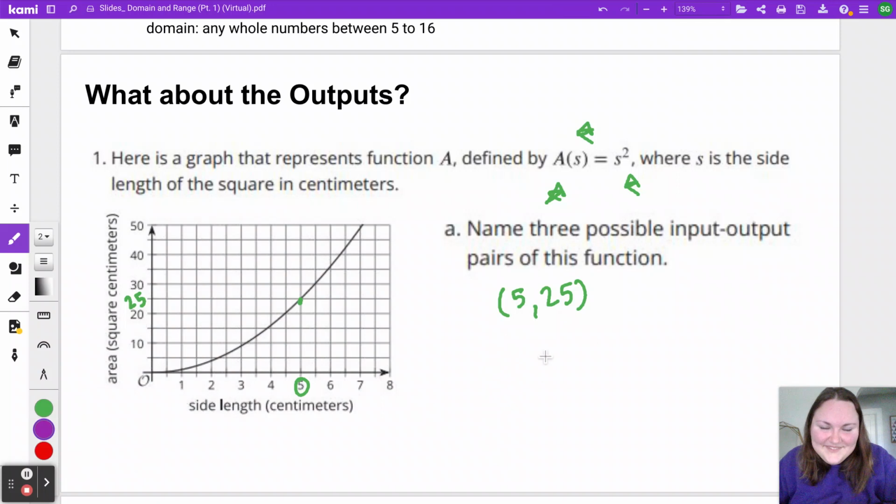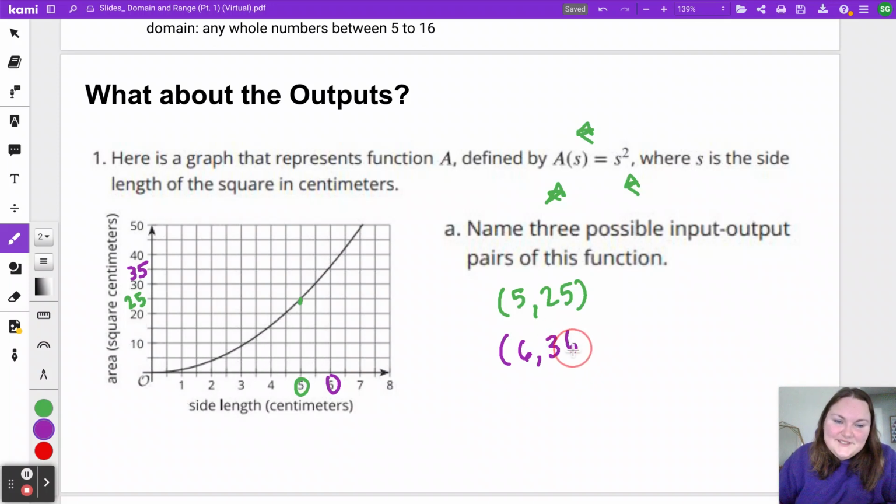All right. Some other ones I hear in class are like 6, just the next one here. 6, it looks like it's just above 35, but we don't have to guess what it is because we've got this function here. This equation says to find the area, you're squaring the sides. So 6 squared is 6 times 6, which is 36. We could do the same thing with 2 maybe. 2 is right here.